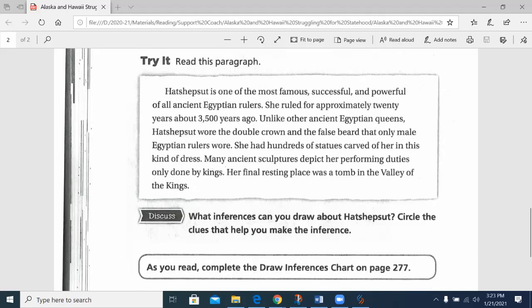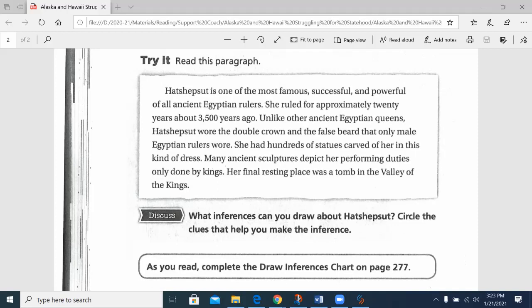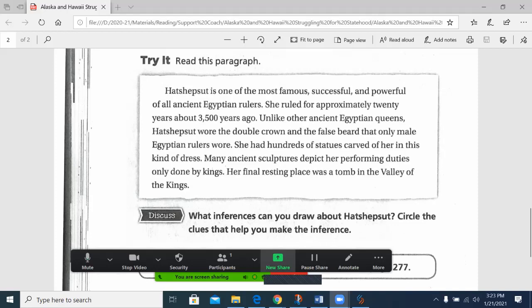So, what inferences can we draw about Hatshepsut? Well, we could infer that she filled social roles similar to males. We might infer that she was powerful. You don't get to be a ruler without being powerful. And you might have some more that are based on your own set of experiences.